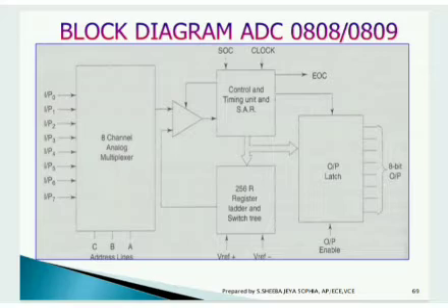You can see we are giving the input to the 8-channel analog multiplexer. It combines and gives a single output to the control and timing unit and the corresponding 256 register ladder switching tree. It converts the continuous signal into bits, and the output latch produces an 8-bit output, and thus a continuous signal is transformed into discrete digital values.